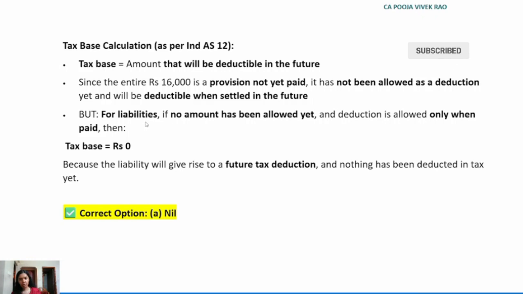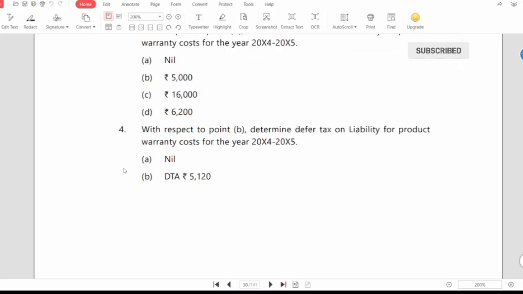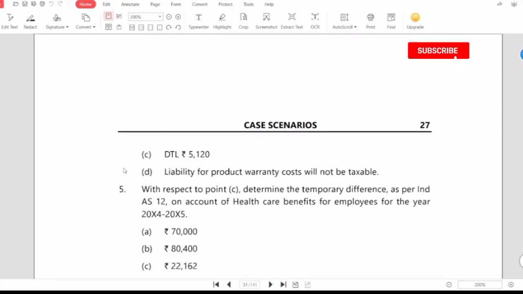Now let's see the fourth MCQ. Question number 4. With respect to point B in the case scenario above, determine deferred tax on liability for product warranty costs for the year 2024-2025. Option A nil. Option B deferred tax asset rupees 5,120. Option C deferred tax liability rupees 5,120. Or option D liability for product warranty cost will not be taxable.